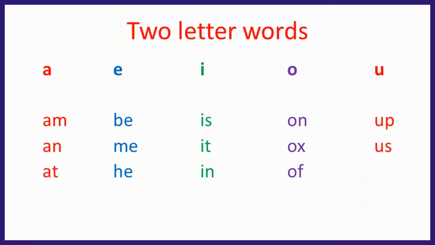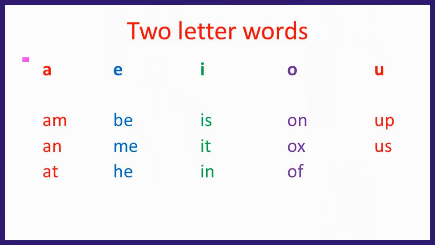How can we introduce this rule in word formation? Basically, we'll start with words beginning with a vowel. We'll start with two letter words like A. The sound of A is A, M, am. A, N, an. A, T, at. So that becomes am, an, at.